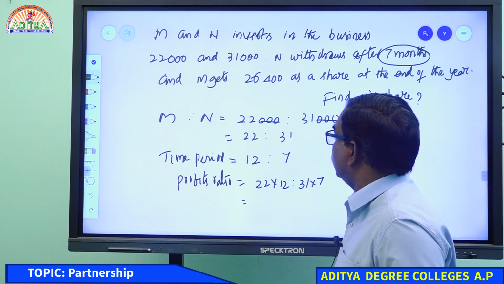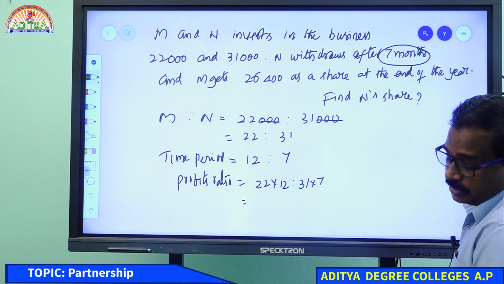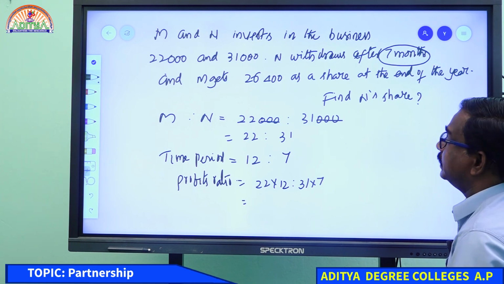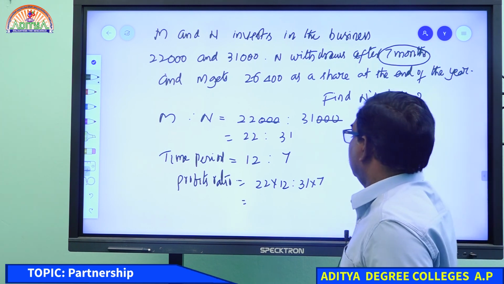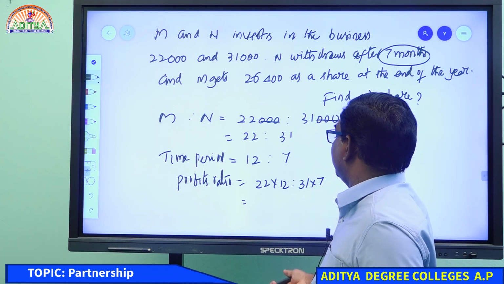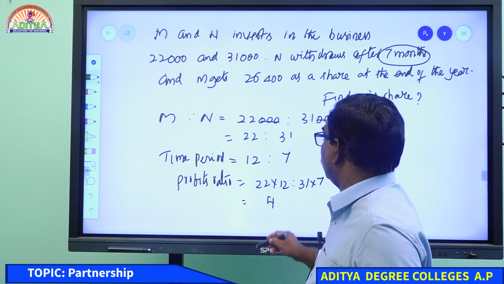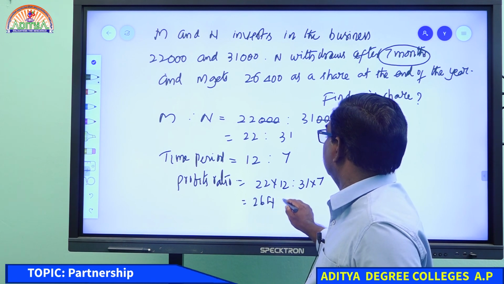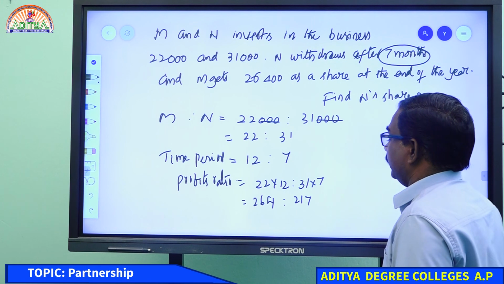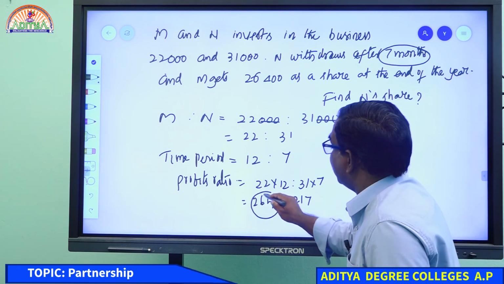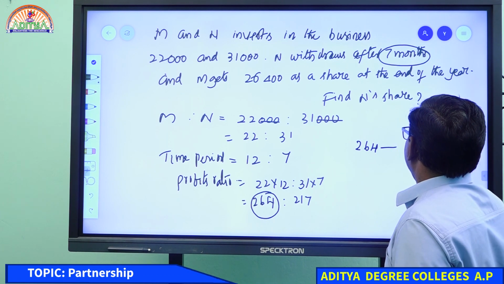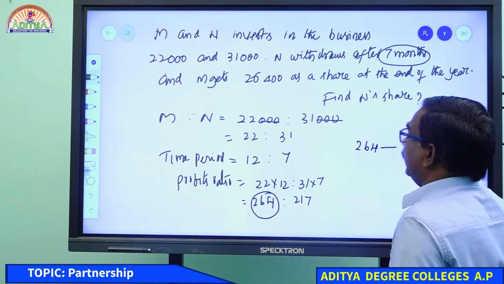22 into 12 is to 31 into 7. This is a prime number, it won't be cancelled. 12 2s are 24, so 264. 7 3s are 21, 7 1s are 7, so 217. 264 parts is given as 26,400, so each part is 100.